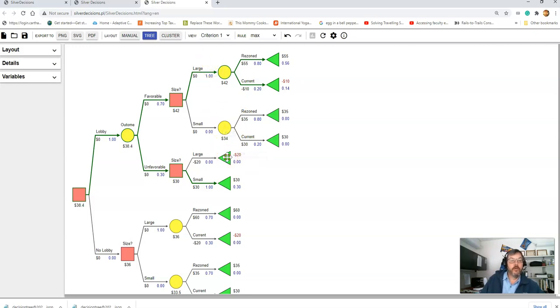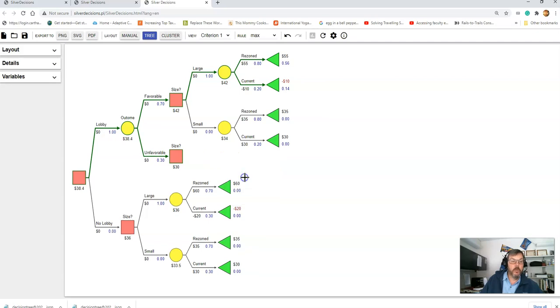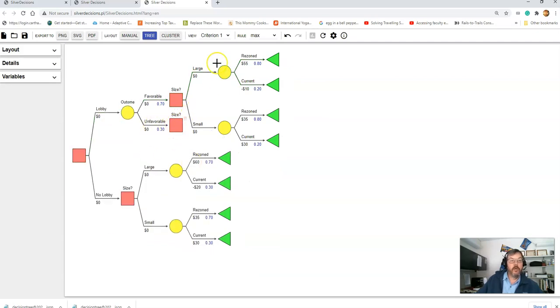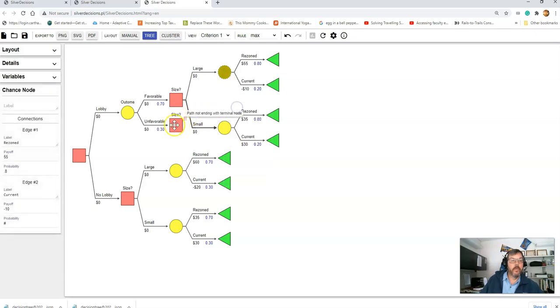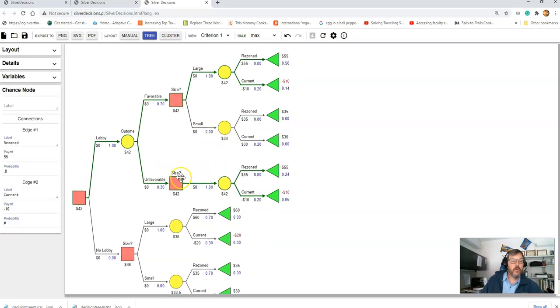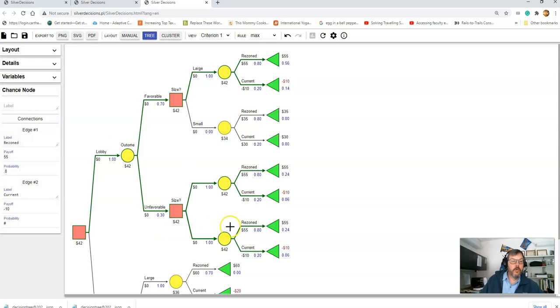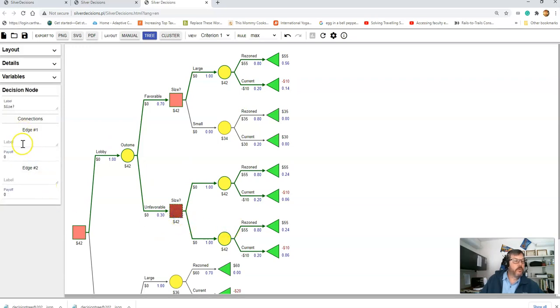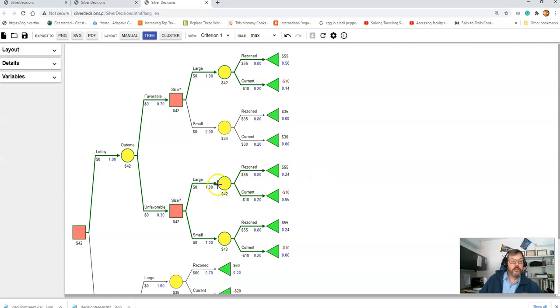I'm going to do the same thing down here. I'm going to delete these terminal nodes because it's no longer terminal. This decision, I have the same two decisions, leads to another chance encounter. So I can, again, build a large or a small restaurant. Now the probabilities change.